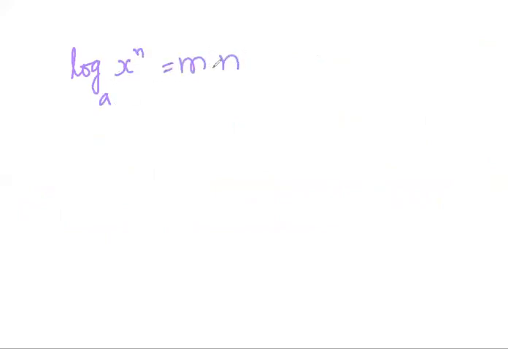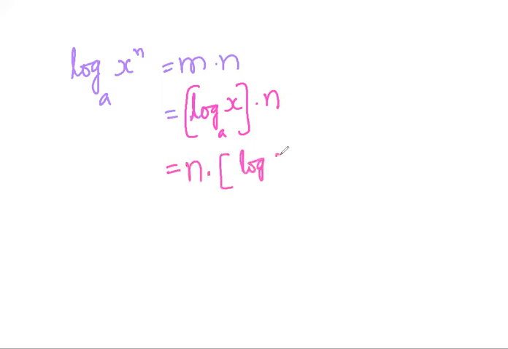Here m is equal to what? We know what m is. m is equal to log x base a, into n. This n should be written as the first factor, n into logarithm of x base a.